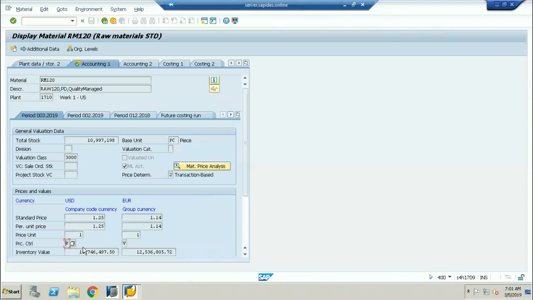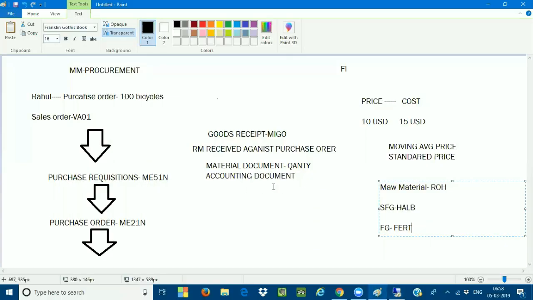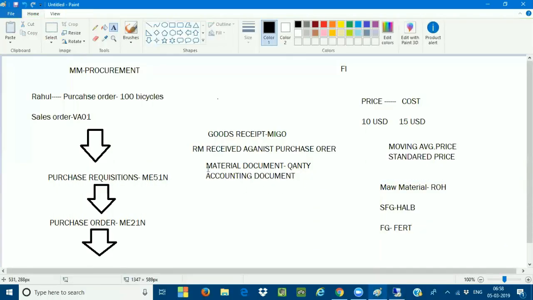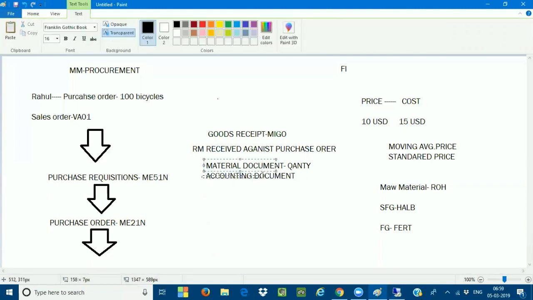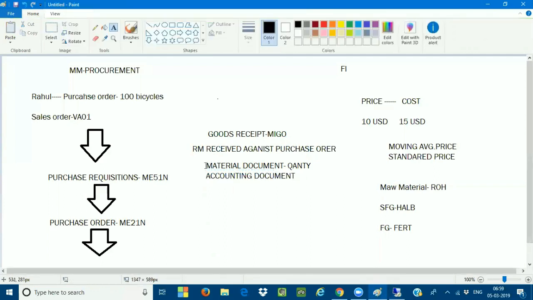Raw materials are valuated at the moving average price, and the semi-finished goods and the finished goods are valuated at the standard price. Very, very important. Now, if I go to this particular accounting tab, there are two documents generated. One is the material document, another one is the accounting document.